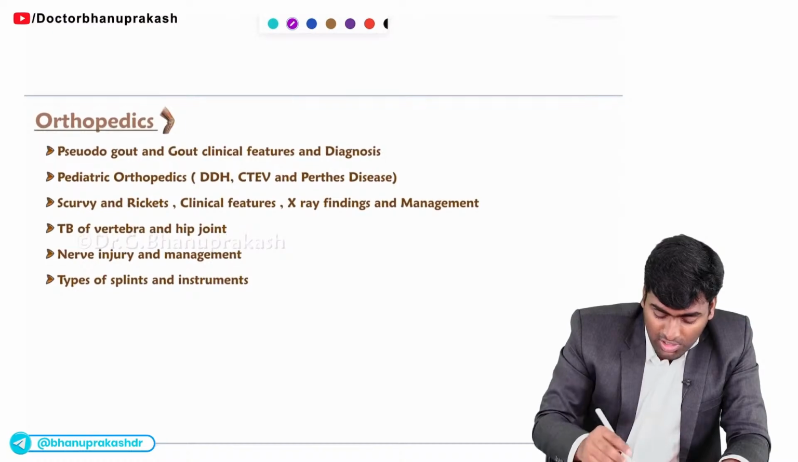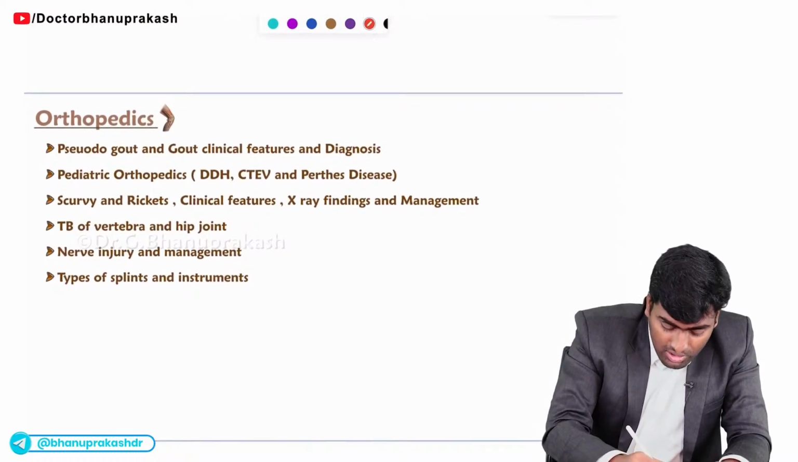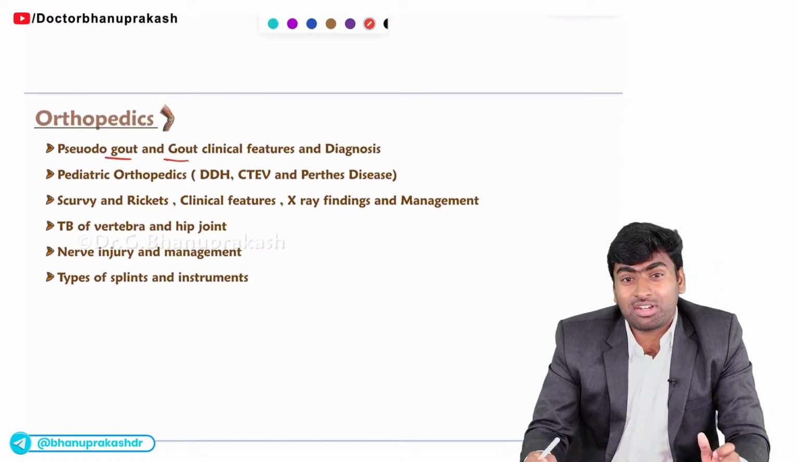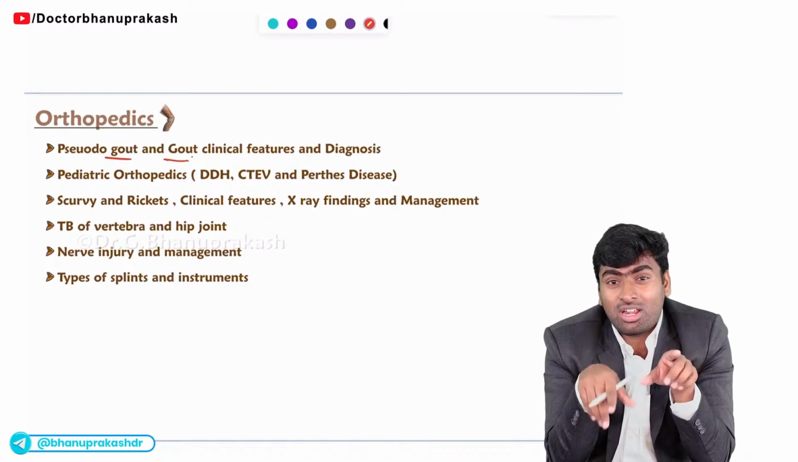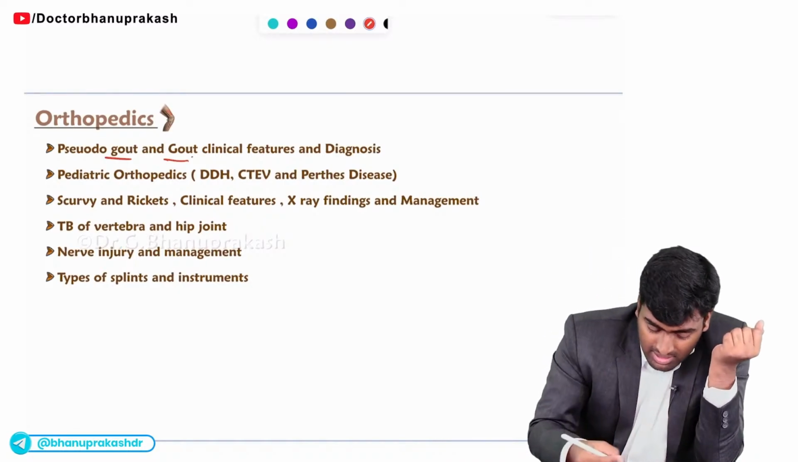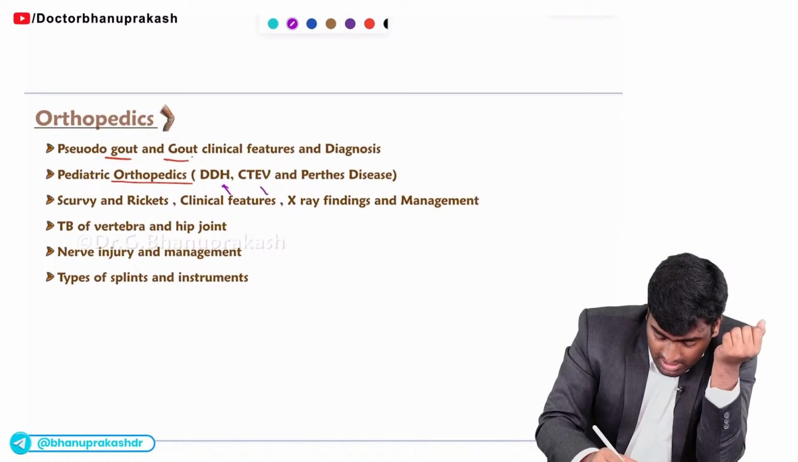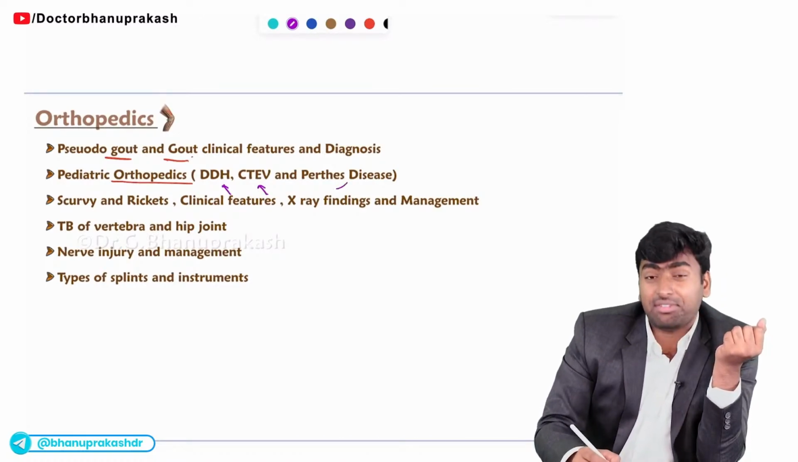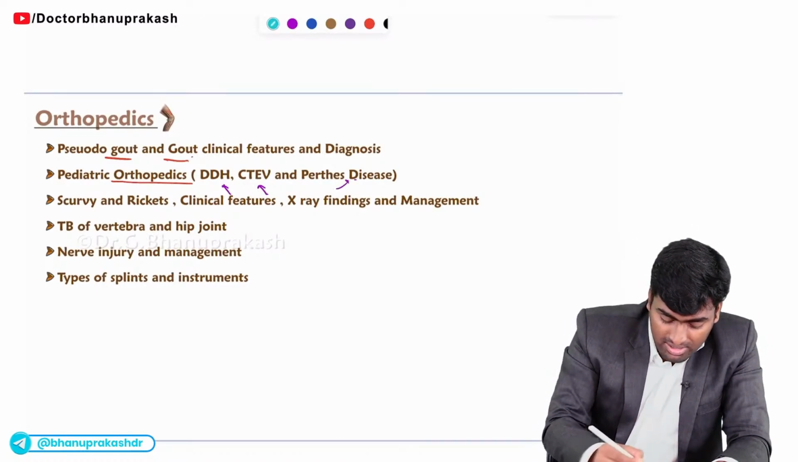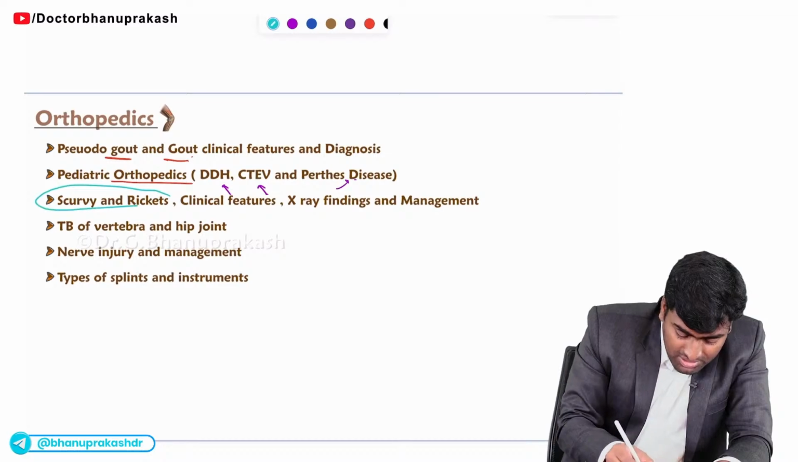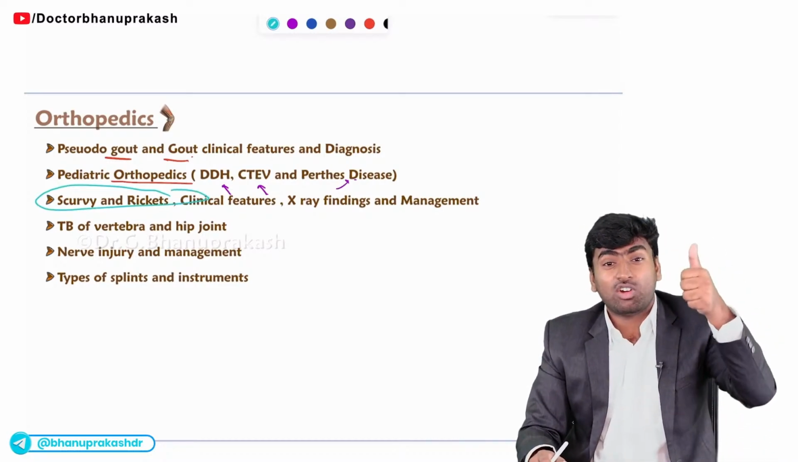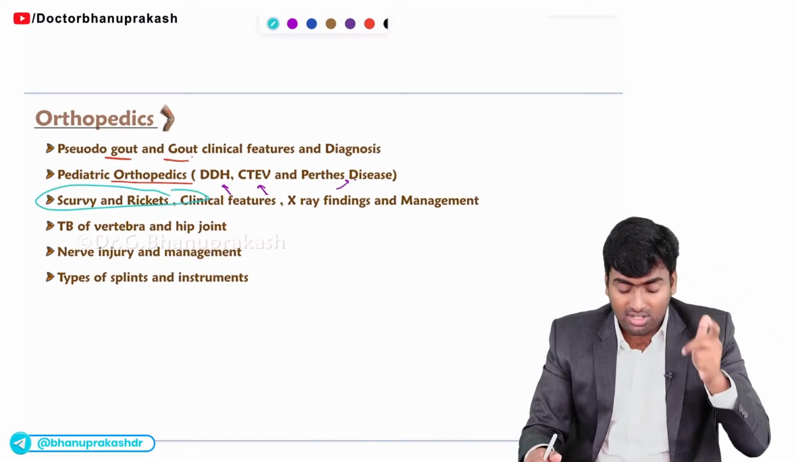And finally, the last page of orthopedics is gout and pseudogout. How will you be able to differentiate them from the clinical picture and also from the X-ray findings? And in pediatric orthopedics, we should know these three diseases: developmental dysplasia, CTEV and Perthes disease. And this can be asked from three subjects: radiology, pediatrics and orthopedics, scurvy and rickets.